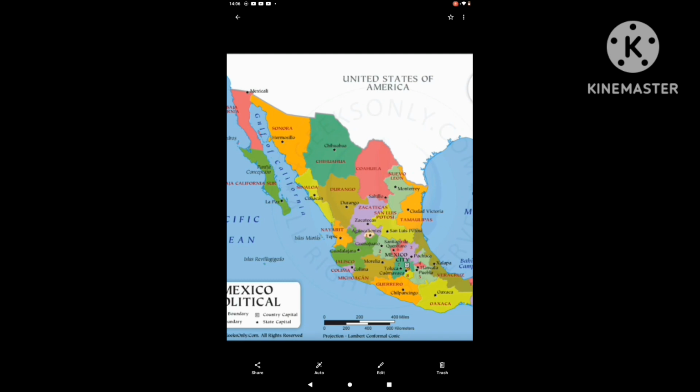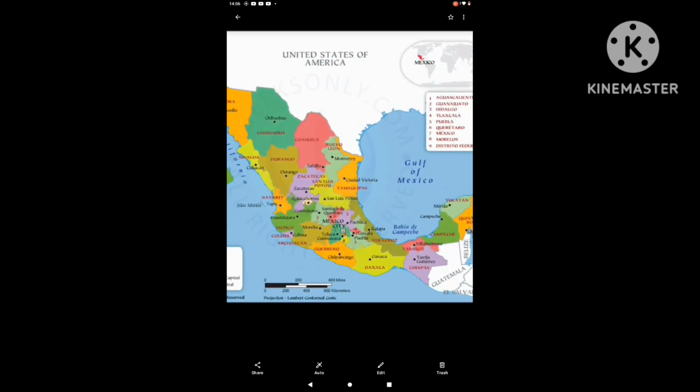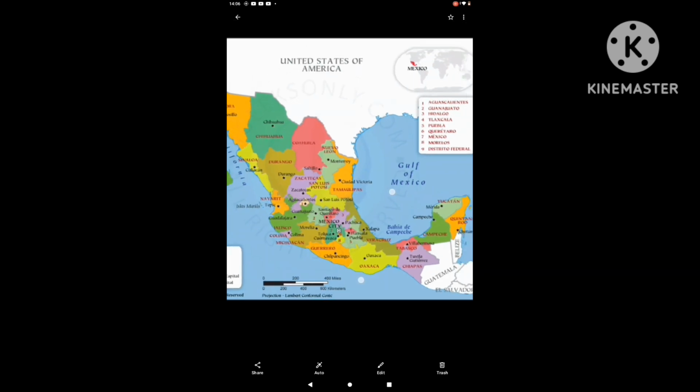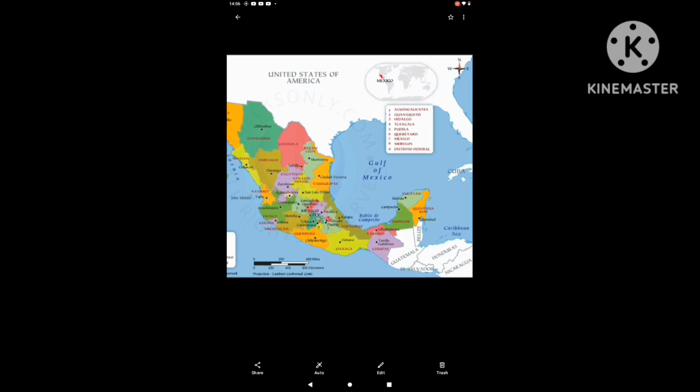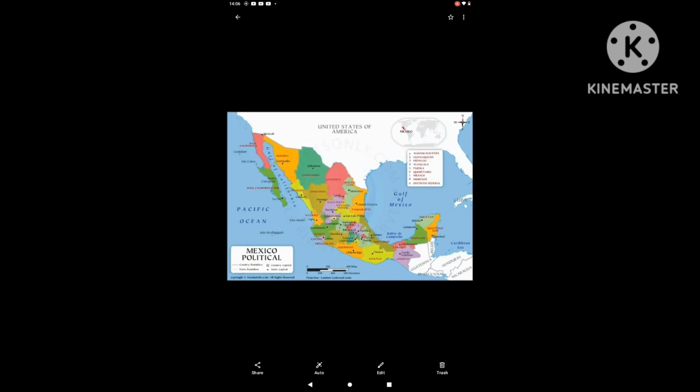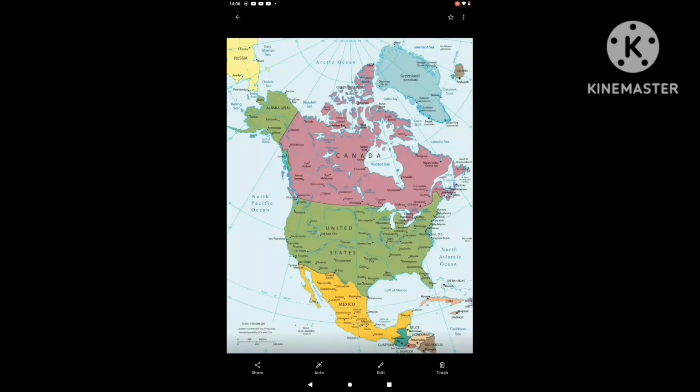So now we are going to talk about Mexico. Mexico is located in the northernmost part. In the eastern side there is the Gulf of Mexico. In the western side there is the Gulf of California. Total countries you can see on the screen. In the eastern side there is the Gulf of Mexico. There is the Yucatan Peninsula. Near Mexico there is the Panama Canal.